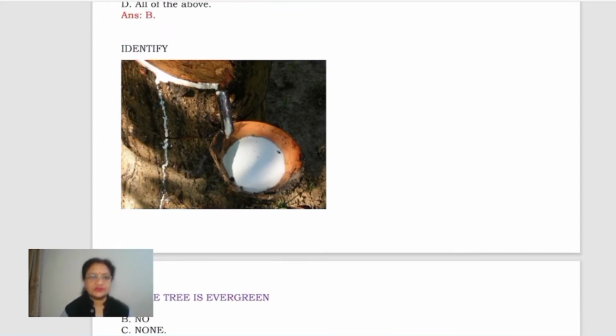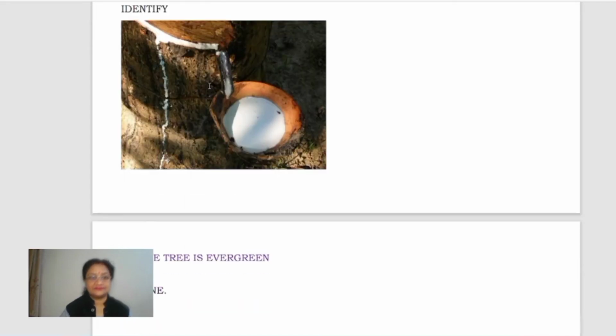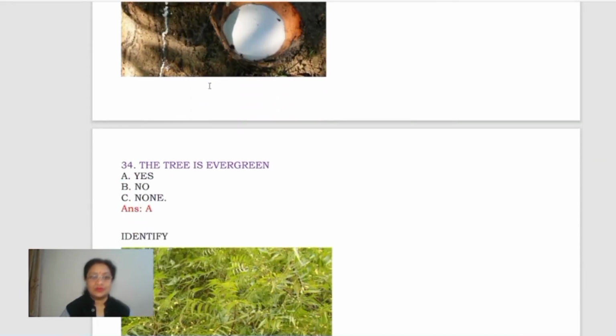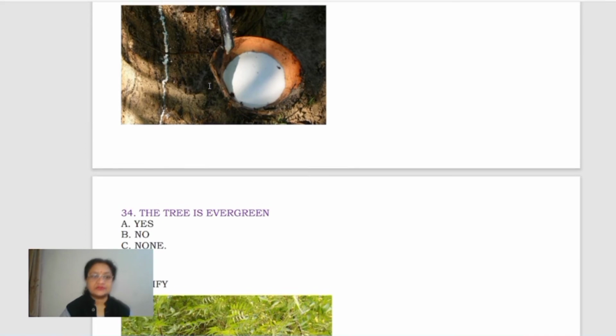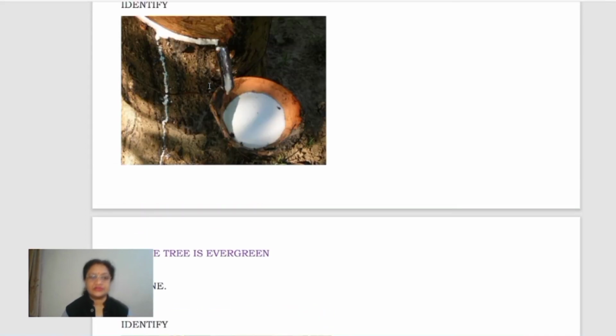Now this is somewhat like, yes, a rubber tree. Okay. And what is this liquid called? It is called latex. Clear? Now let's see. The tree is evergreen, deciduous, or none? What is the option?